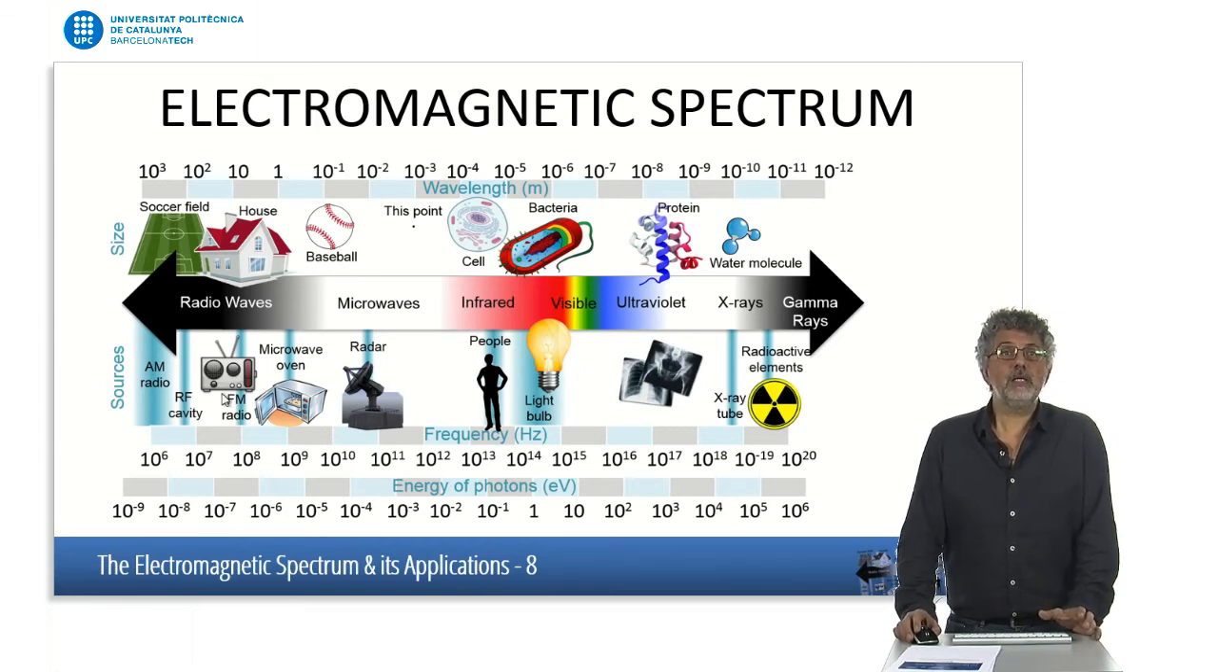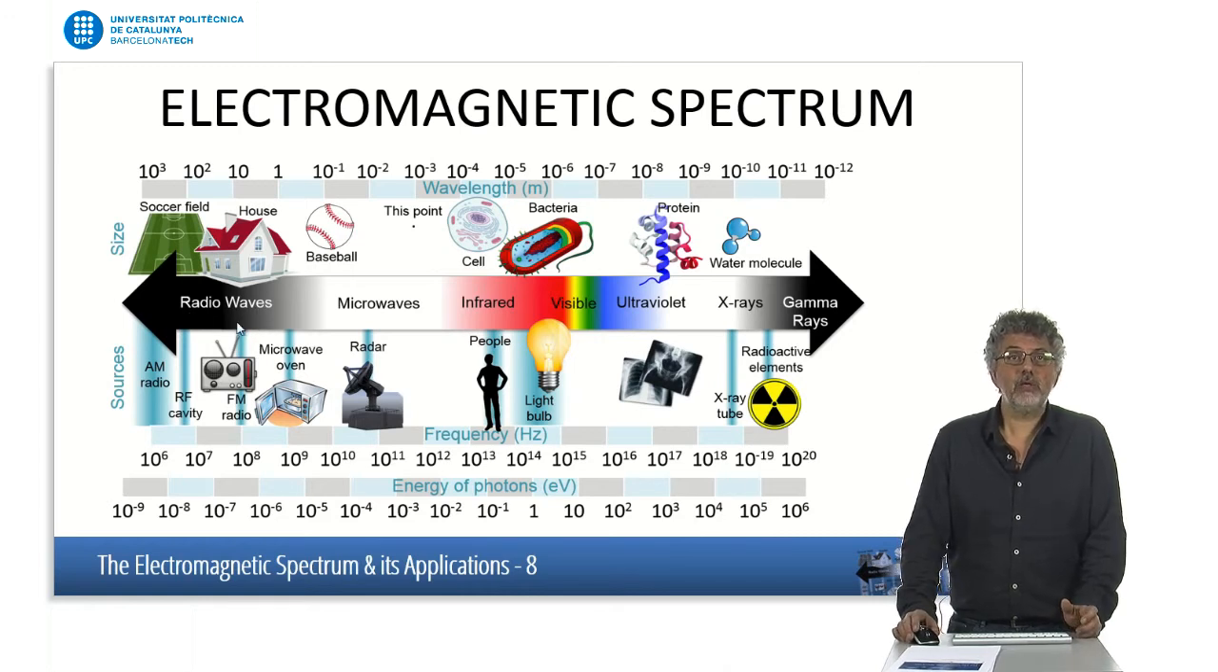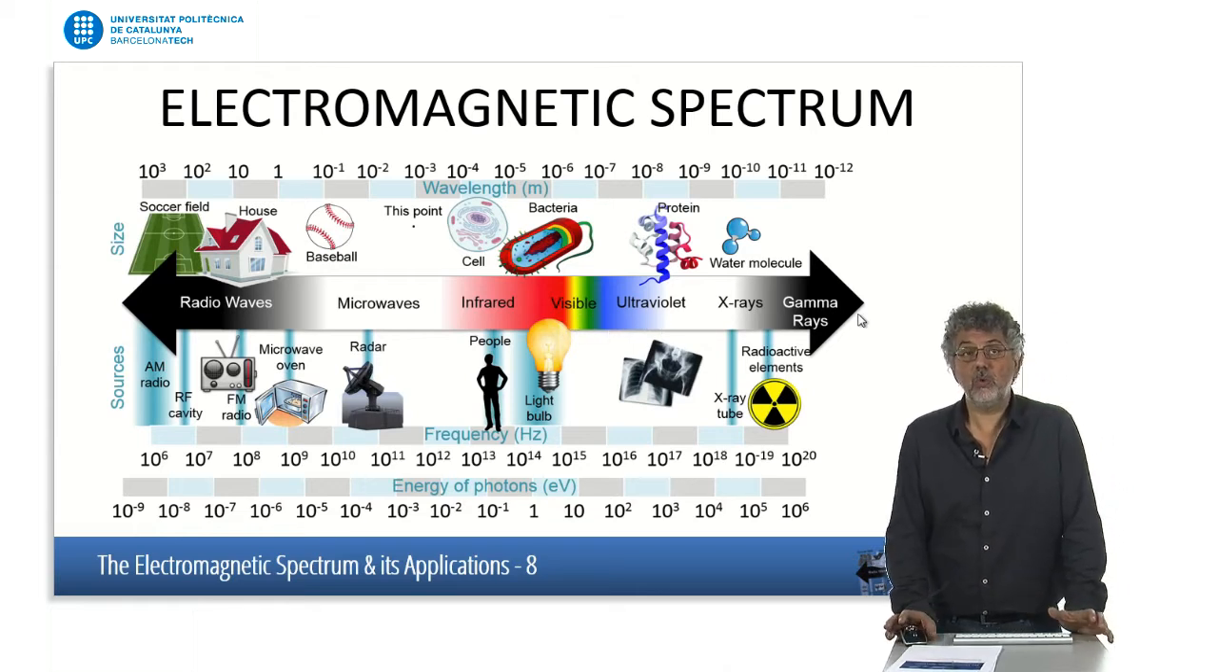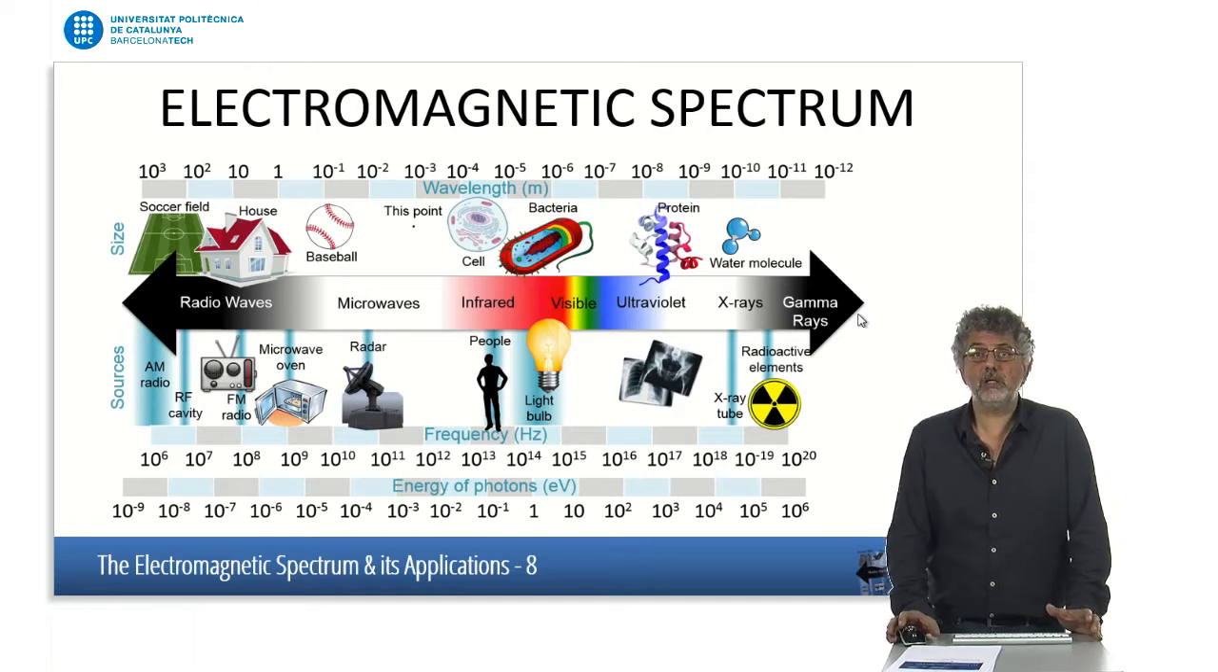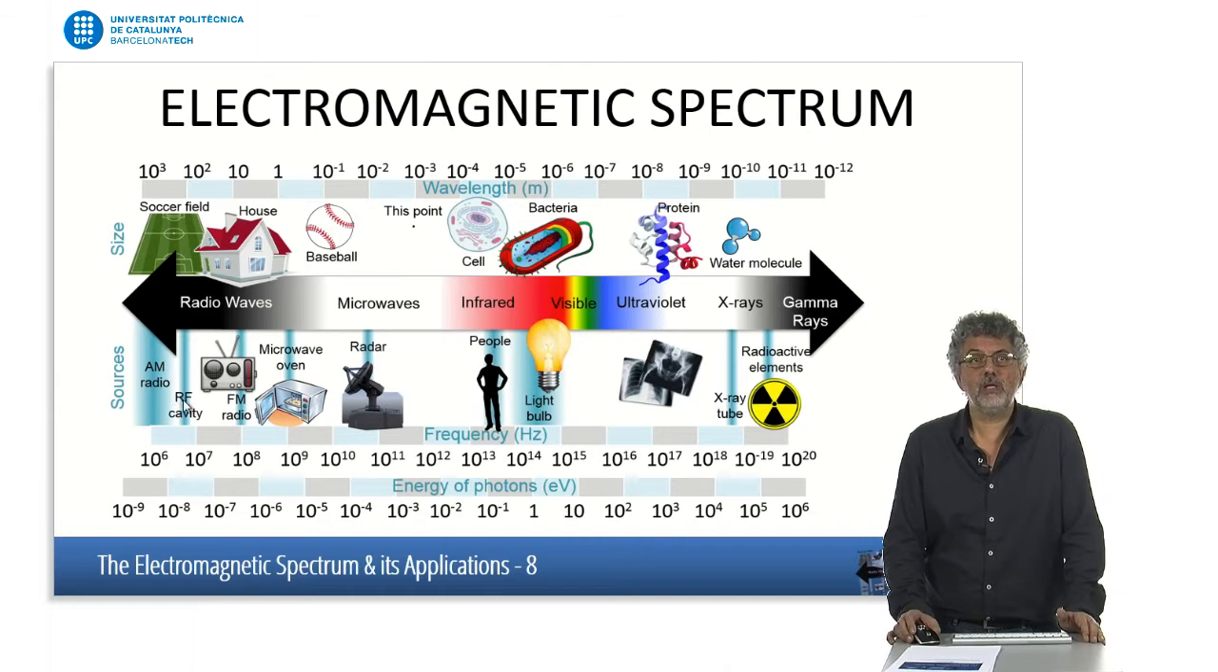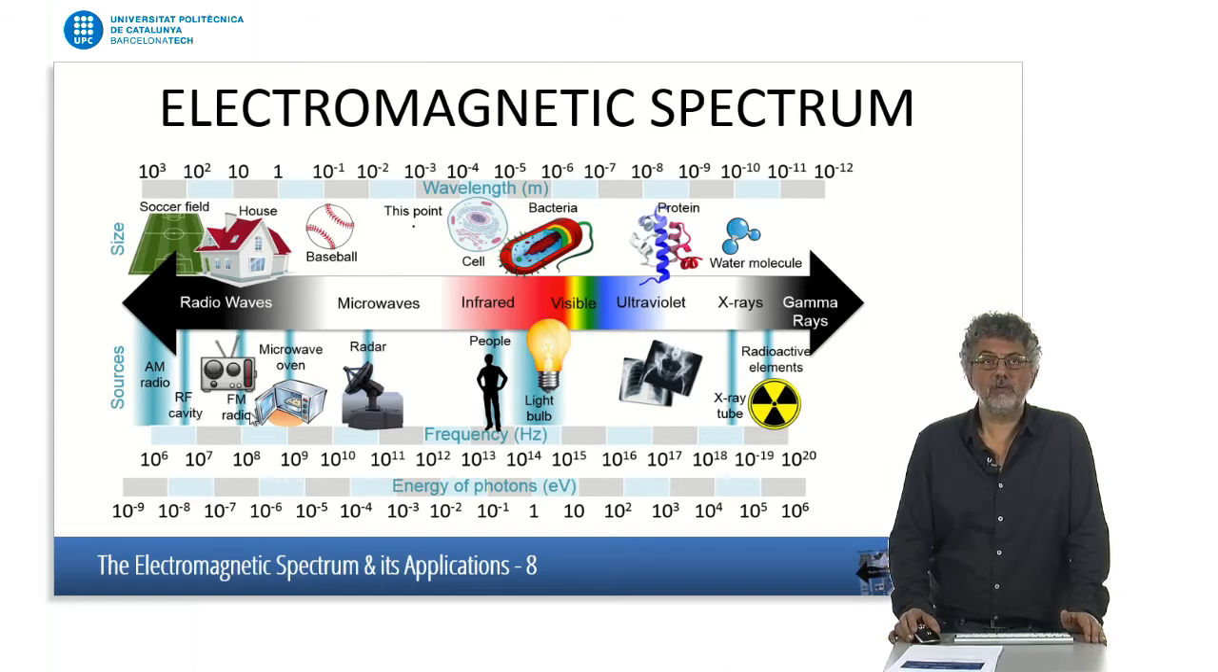Then we can see the different bands that we're using. We have what we call radio waves, microwaves, infrared, the visible spectrum, ultraviolet, X-rays, and gamma rays. But although we are giving all these names, all of them share the same characteristic. They are all electromagnetic waves. And then, of course, we have different kinds of applications. For instance, in this lower part of the spectrum is where we have AM radio, FM radio, microwave ovens, radar.